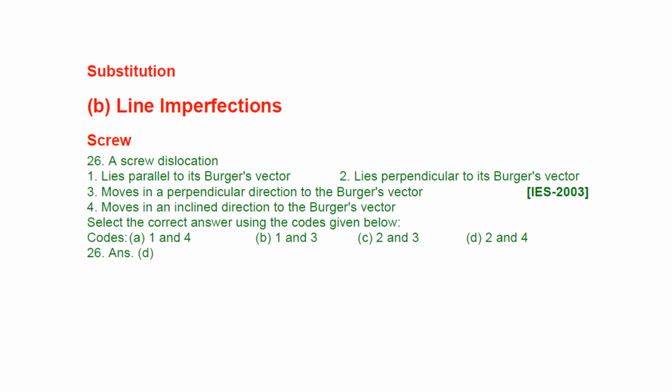Let's see which one is correct. Its answer is actually D. Lies perpendicular to its Burgers vector and moves in the inclined direction to the Burgers vector. The first and third are wrong. Lies parallel to the Burgers vector is wrong, and moves in the perpendicular direction to the Burgers vector is also wrong. So answer is 2 and 4. According to that, answer is B.